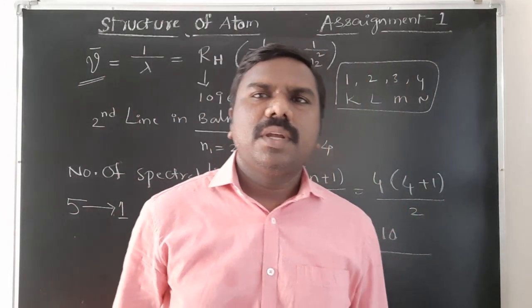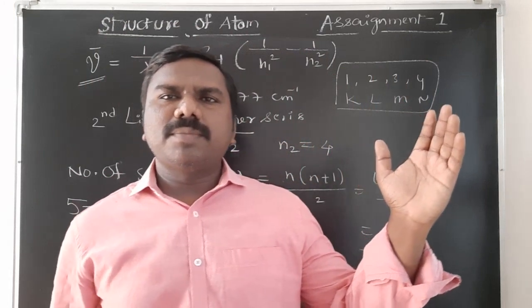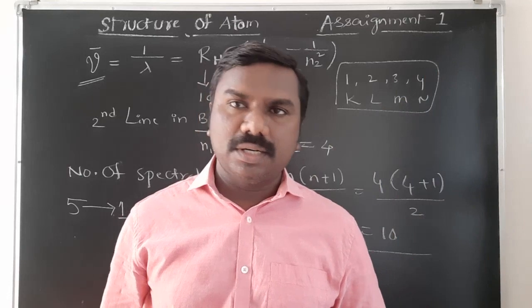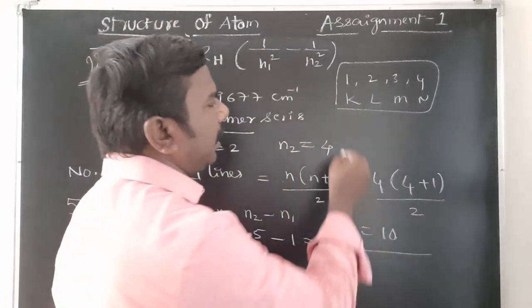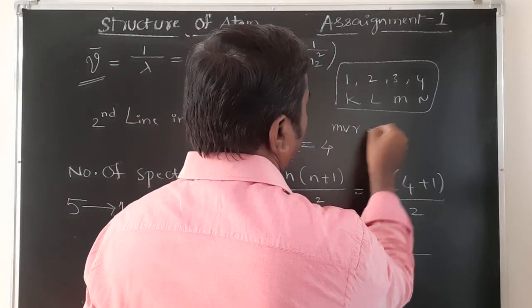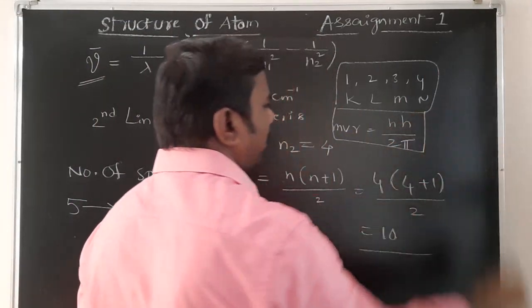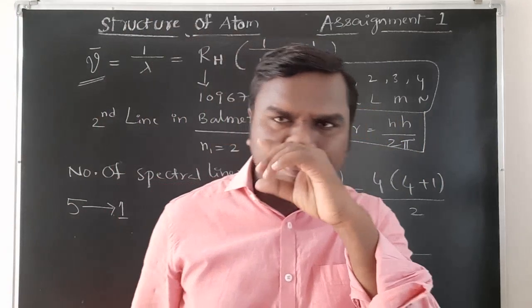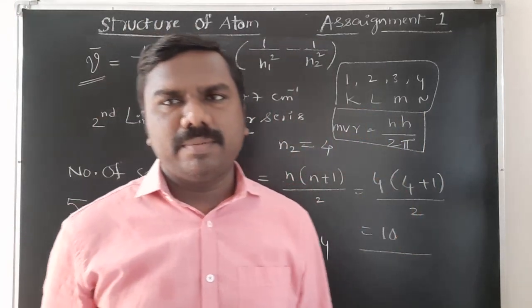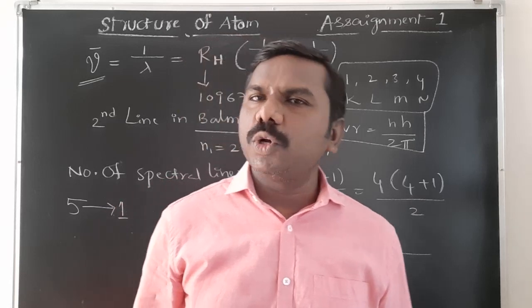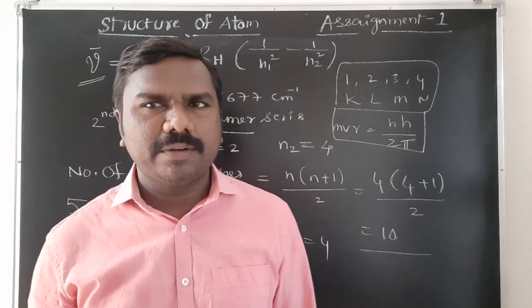Next. When an electron jumps from lower to higher, energy is absorbed; higher to lower, energy is released. Angular momentum of an electron is equal to mvr is equal to nh by 2 pi. It is the formula, remember all of you. Angular momentum, where n is equal to the number of orbits, orbit number simply. This is about Bohr's model. Postulates are there.